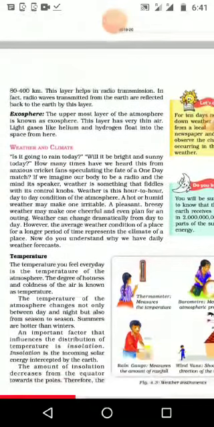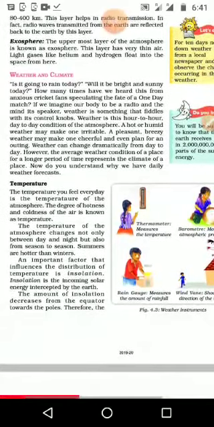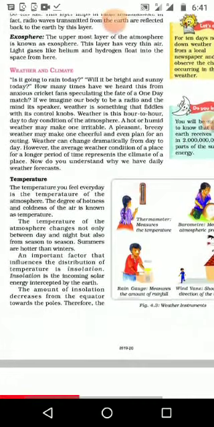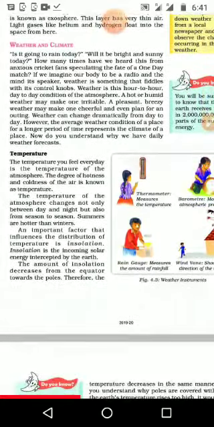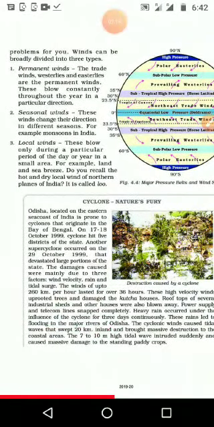Then weather and climate. What is the difference between weather and climate? We have seen that in 6th standard also. Now we are going to study it in a little more detailed way. What all things help in determining weather and climate? The first one is temperature. Next one is air pressure. Third one is wind. And in wind itself, we can see three subdivisions: permanent wind, seasonal wind and local wind.